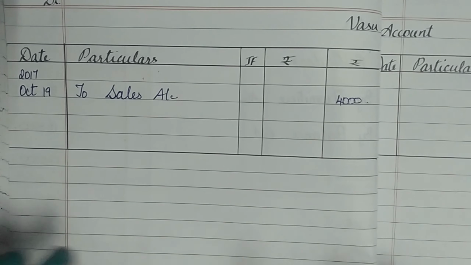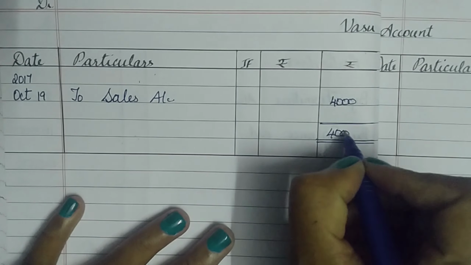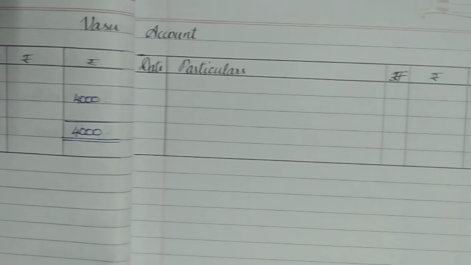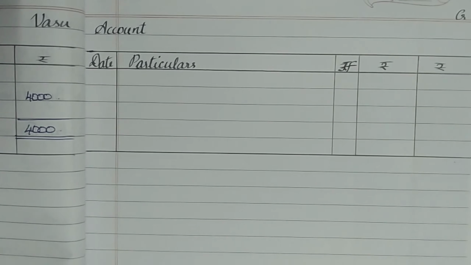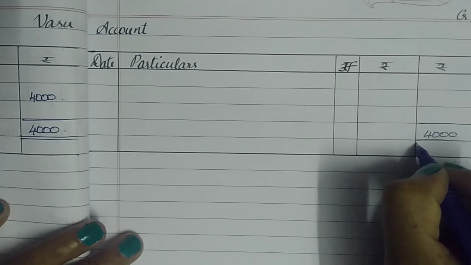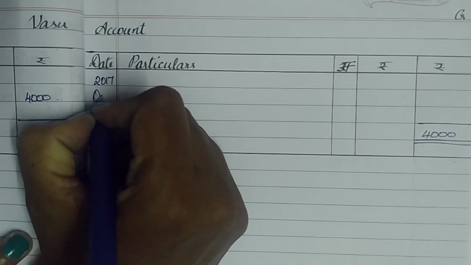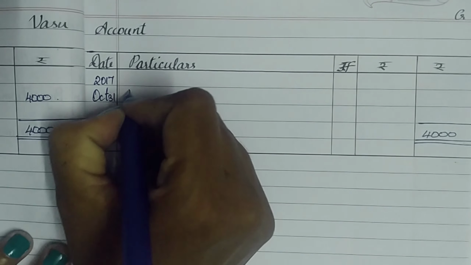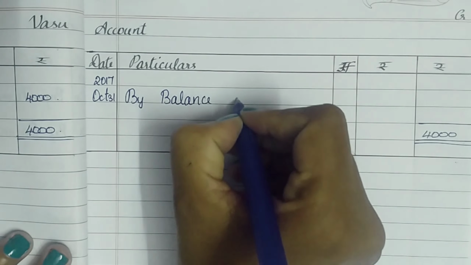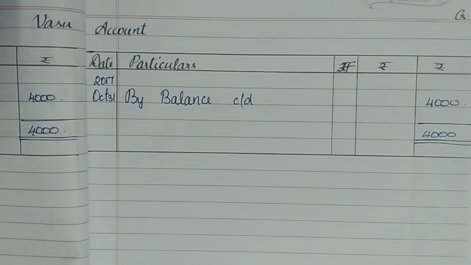So this is the only transaction. Therefore, my credit side is going to be empty. Therefore, the 4,000 is going to become my grand total. So with this, I move on to the credit side and record the same 4,000 on the credit side also as the grand total, and then make record of the balance carried down on the last date of October, that is 31st. So that becomes by balance carried down the same 4,000 over here too.